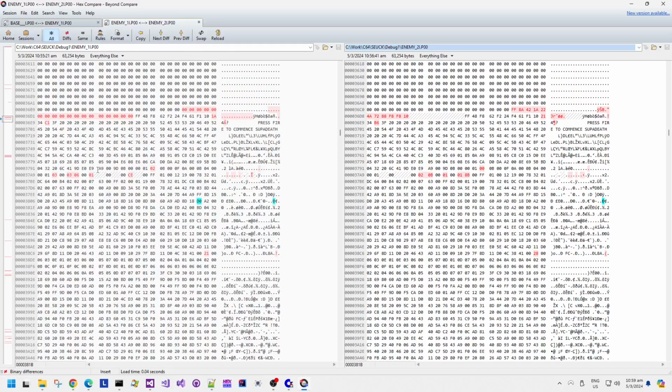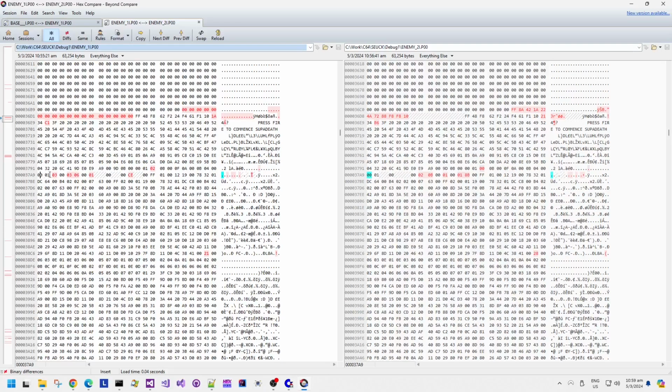But look, we've got a whole bunch of zeros there, and then we've got a whole bunch of data that it's changed to in that data block there at 36C something. These ones aren't interesting to me. Those ones that I've highlighted there, I don't think they're important.